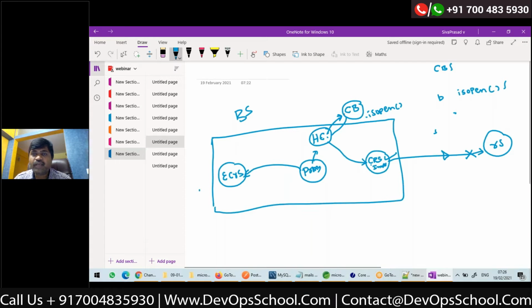Hystrix command will increment the failure count. Yesterday we discussed, right? Failure count, success count, timeout count. It will ask the circuit breaker to increment the failure count, right? And then Hystrix command will execute the fallback method, whatever we have configured, right? Let's assume that there are multiple failures, and the failure count is greater than a configured threshold. Yesterday we were discussing the threshold.